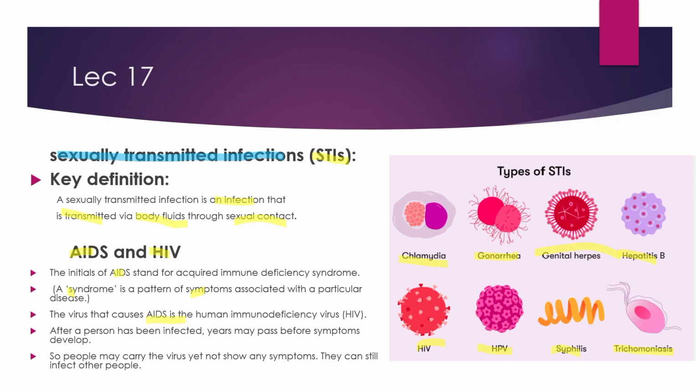The virus that causes AIDS is the human immunodeficiency virus, HIV. After a person has been infected, years may pass before symptoms develop. This virus takes some time to reproduce and show symptoms. So many people carry the virus yet do not show any symptoms. They can still infect other people because the virus is present in their body, and with sexual contact the virus is transmitted to another person.